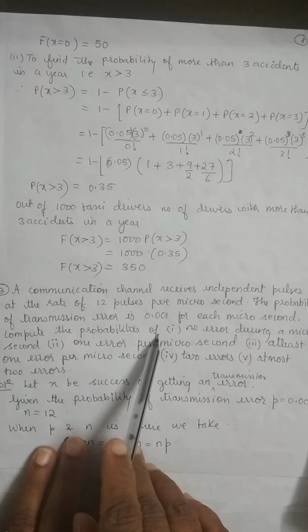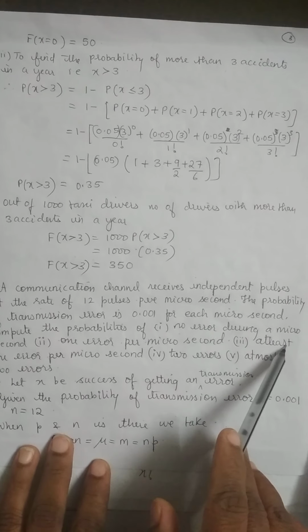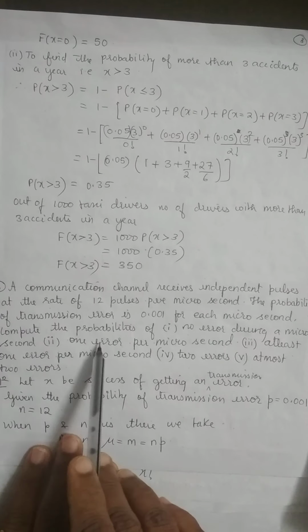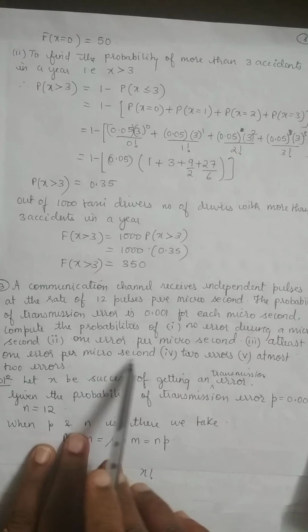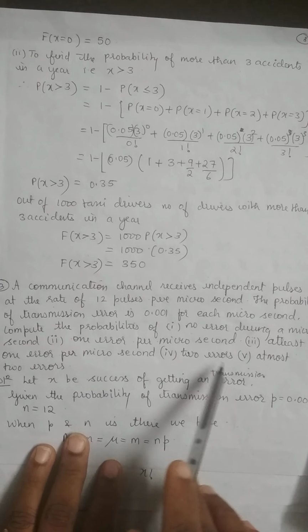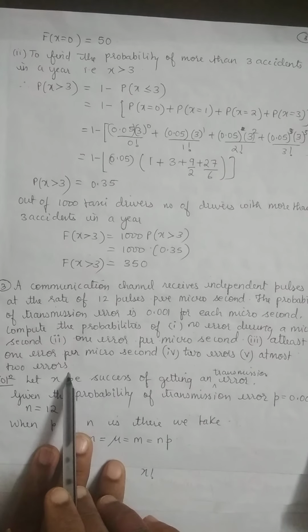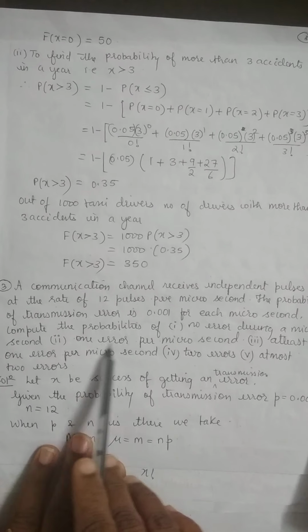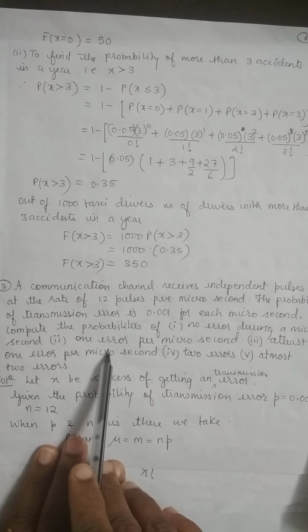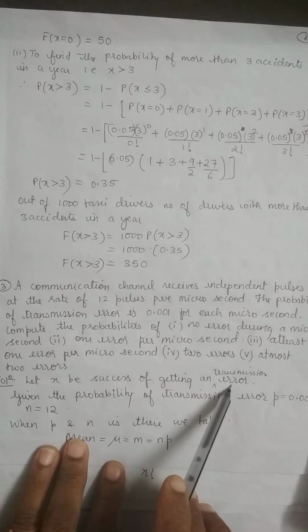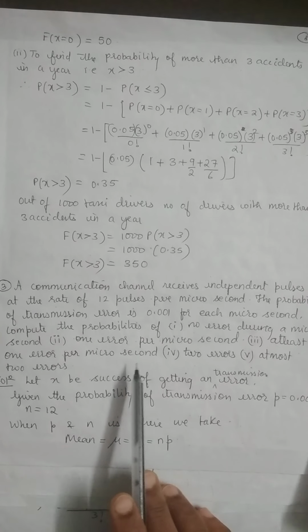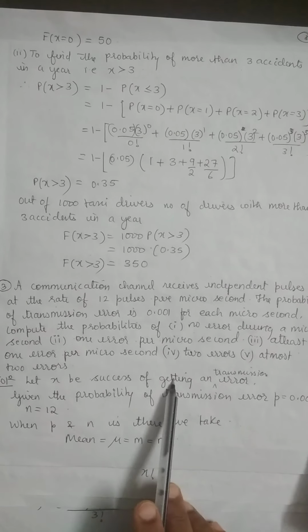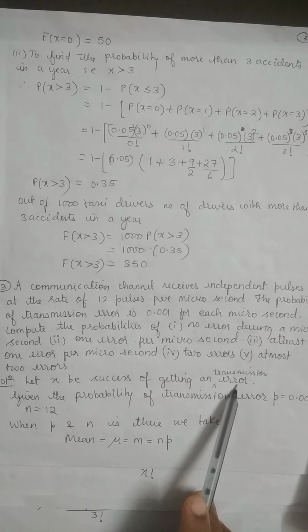Compute the probabilities of no error during a microsecond, 1 error per microsecond, at least 1 error per microsecond, 2 errors, at most 2 errors. Now errors they are saying, our success is what? It is getting a transmission error, because they are asking in the sub questions about the error. So I'll define x as getting a transmission error.